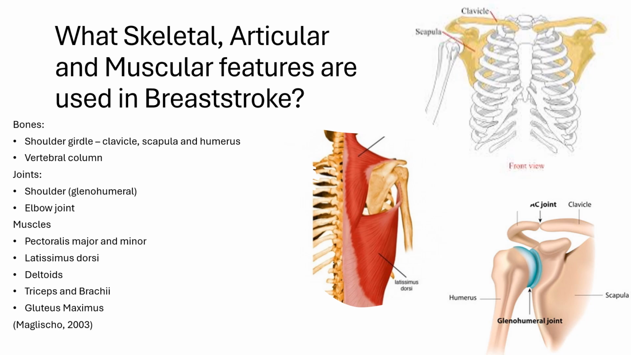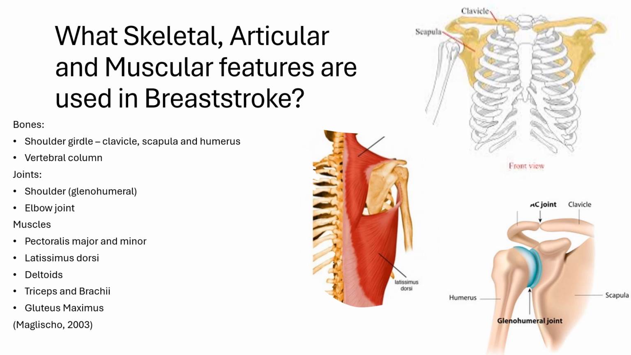The skeletal system has various involvements in the stroke, including the shoulder girdle, which contains the clavicle, scapula, and humerus, providing attachment points for muscles, enabling shoulder and arm movements. The vertebral column is used to stabilize the body and maintain posture in the water. Also, the pelvic girdle and femur play a critical role in the kicking motion, providing leverage for propulsion.